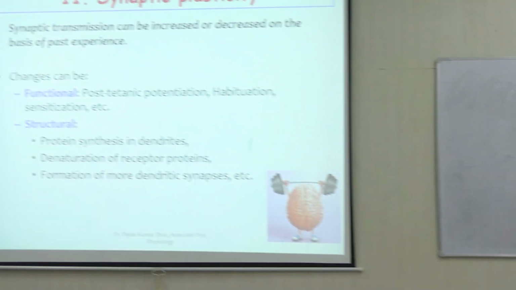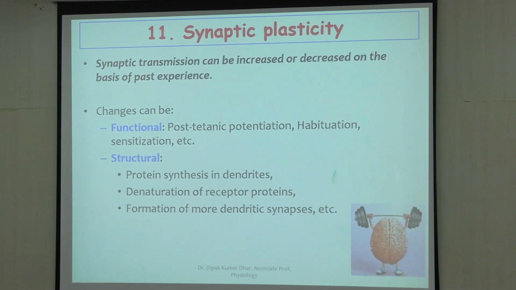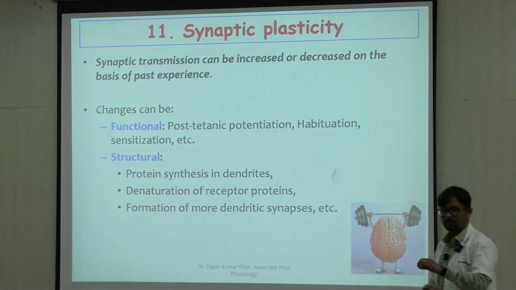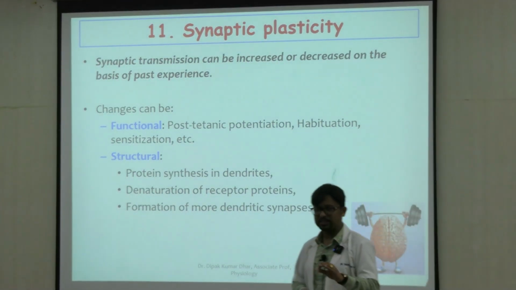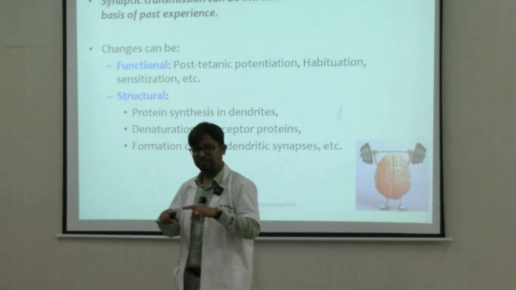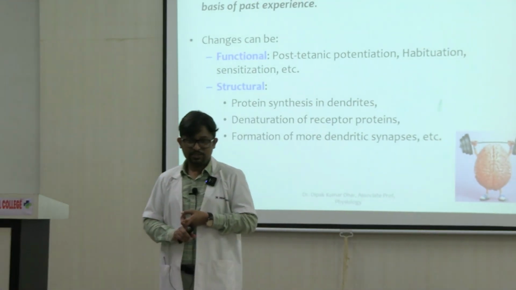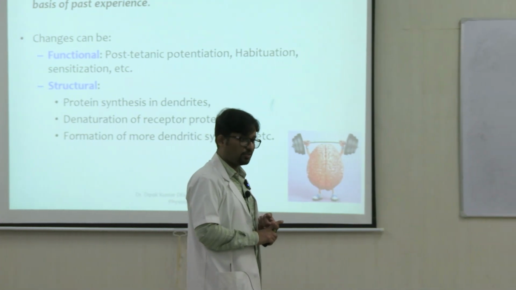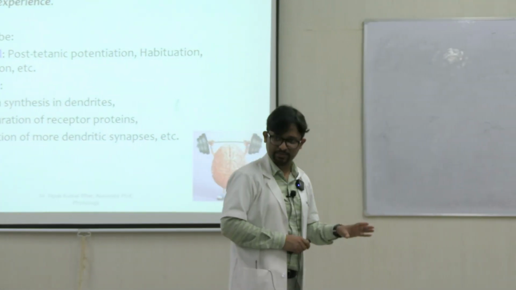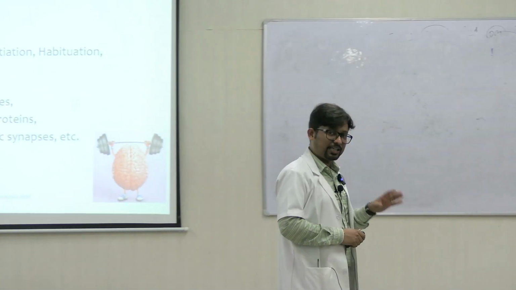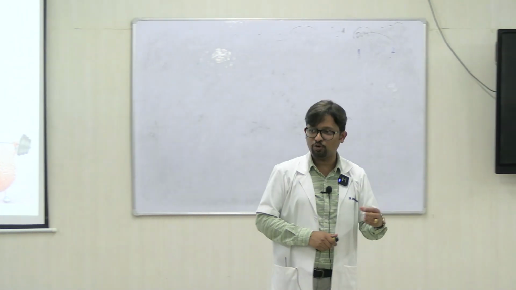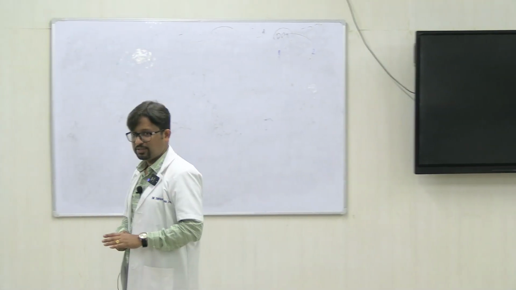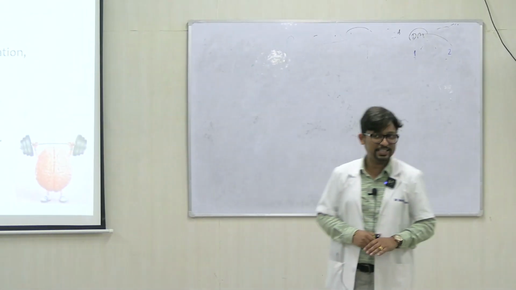Structural changes can include protein synthesis in the dendrites. When there is new protein synthesis in the dendrites, that becomes a structural change. These new proteins can participate in the formation of new dendritic spines, right? They can also form new receptor proteins which can get inserted on the cell membrane of the postsynaptic neuron.